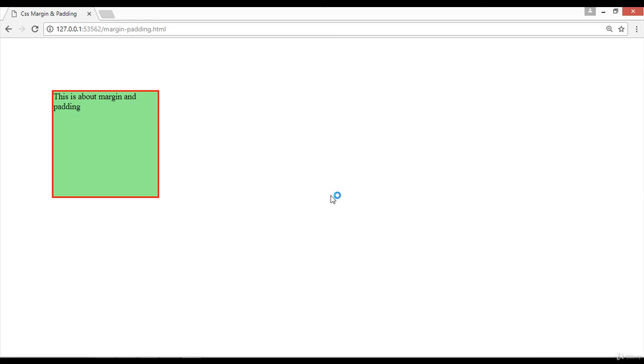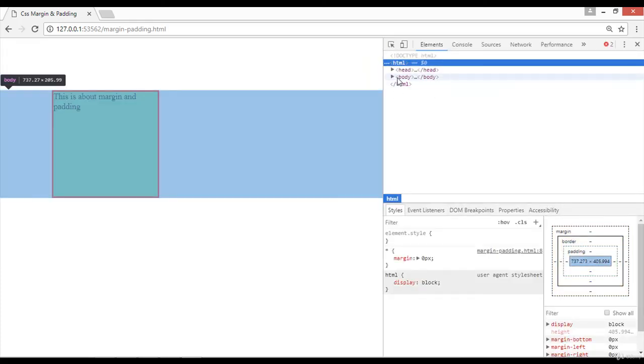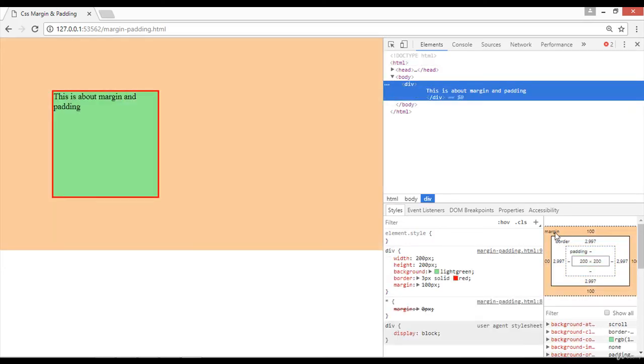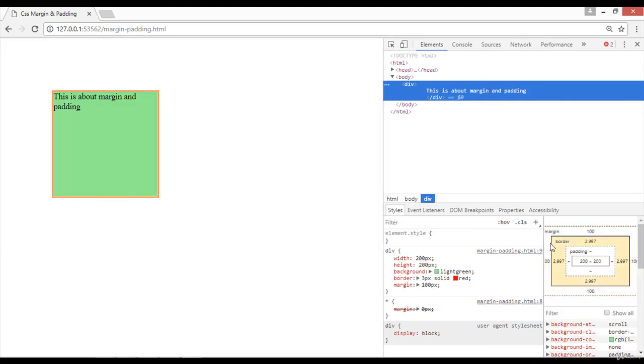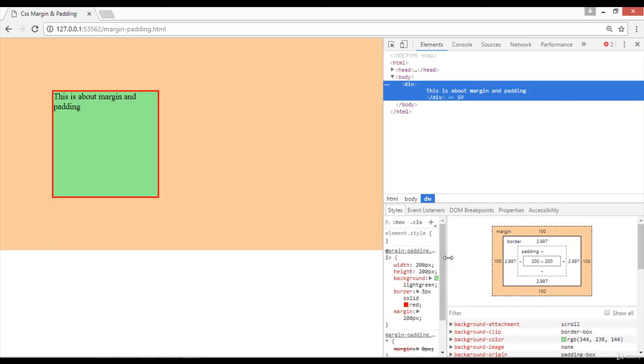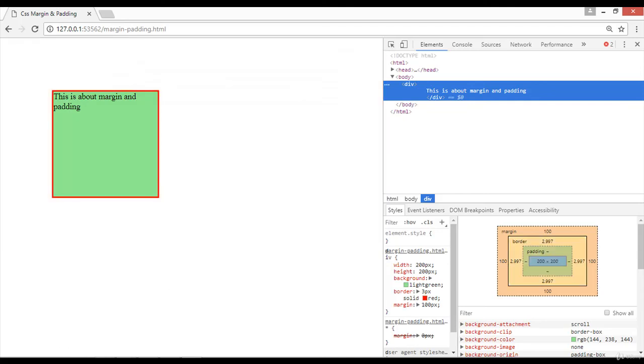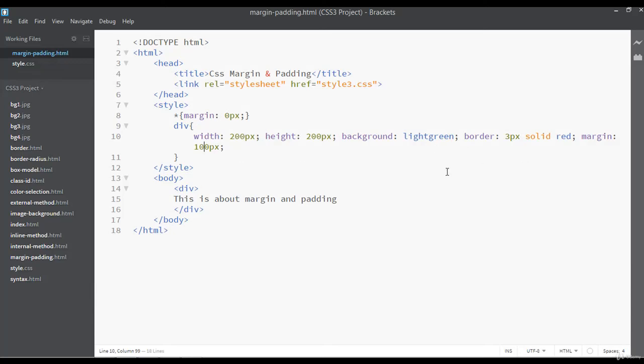Just right click and go to inspect element for a better view, and inside the body tag we have a div tag. Now you can see the amount of margin from the top, you have 100 pixel, and from the left also 100 pixel, from the bottom and from the right. So it works clockwise: from the top, from the right, from the bottom, and from the left side. So we have applied 100 pixel of margin to all four sides, and you can also apply margin in another way.